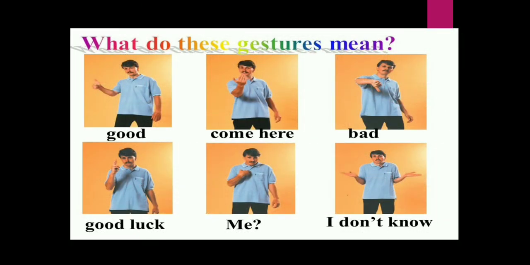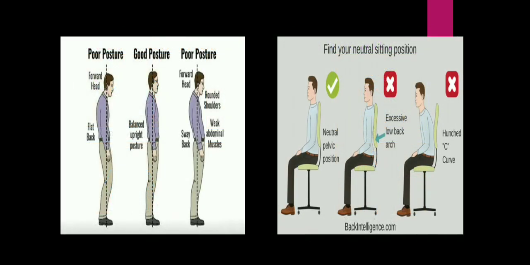What do these gestures mean? Gesture means movement of head and movement of hand. So when you do this gesture, the first one, it is saying good. Second is come here. Thumbs down, bad. Thumbs up, good luck. Showing your hand towards you, that's me. Both the hands aside, I don't know. So these are the different gestures through which you communicate without saying a word.